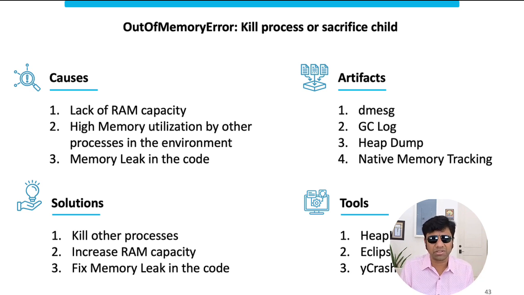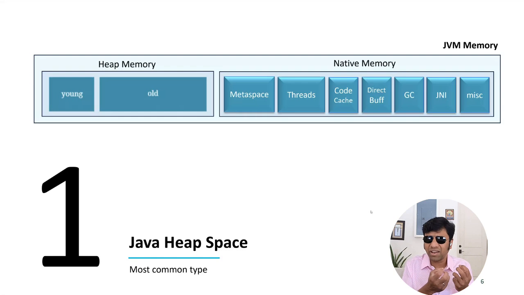What are the solutions? Maybe you want to free up RAM capacity by killing the unnecessary processes running on the device. Or allocate more RAM by upgrading your EC2 instance size. Or if it's happening because of a memory leak, you want to go ahead and fix the memory leak. For that, you want to watch our first video, java.lang.OutOfMemoryError: Java heap space, which covers the approach we took to identify the memory leak in the code.